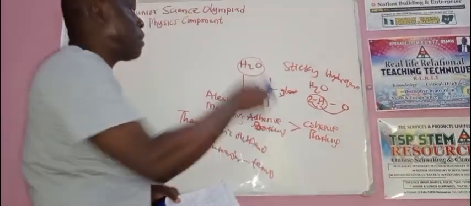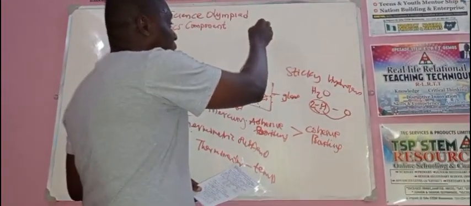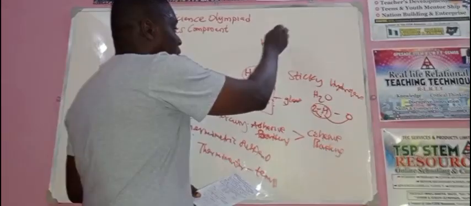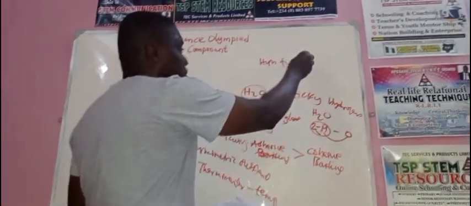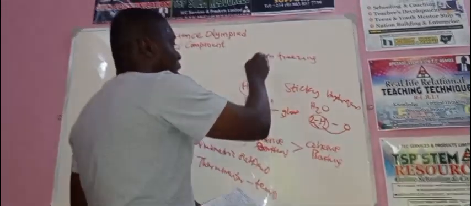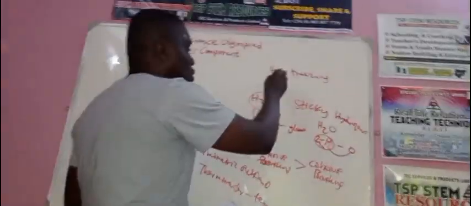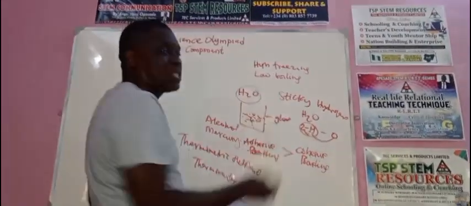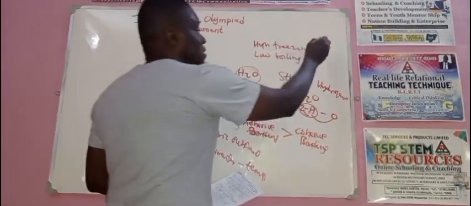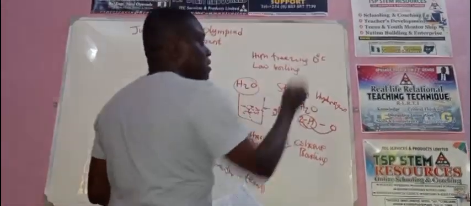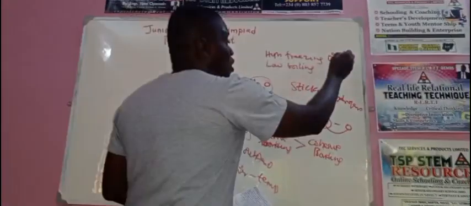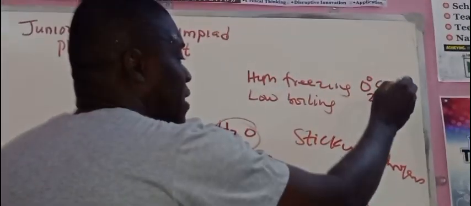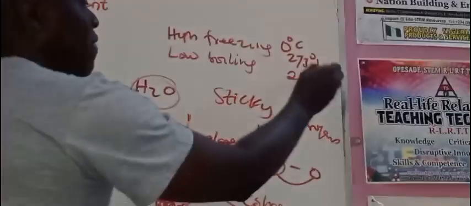Now, water in this case is a poor thermometric substance for two reasons. Number one, it has a high freezing point and a low boiling point. The question is, what is the freezing point of ice? 0 degrees Celsius, or 273 Kelvin, or 32 degrees Fahrenheit.